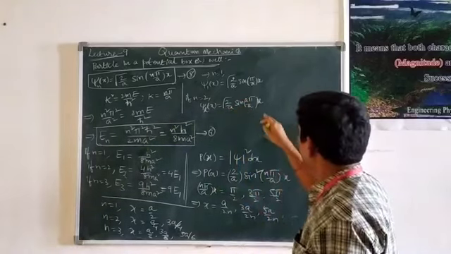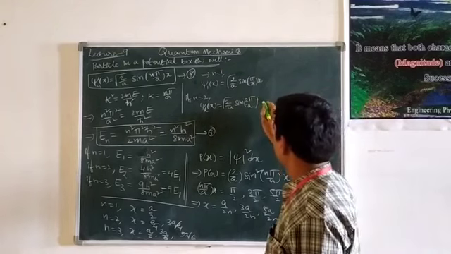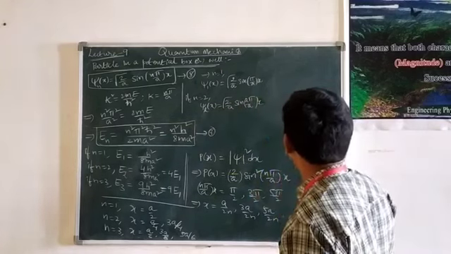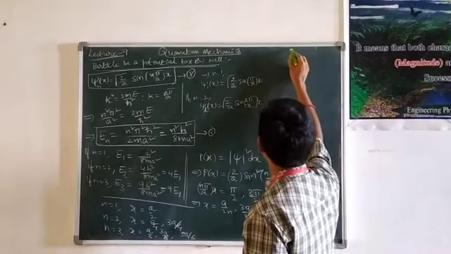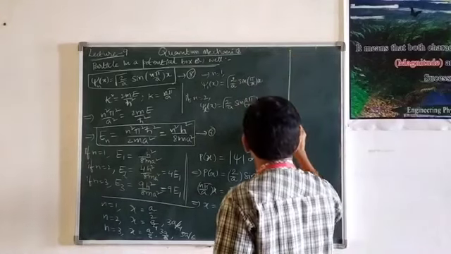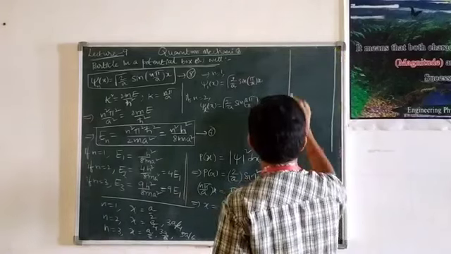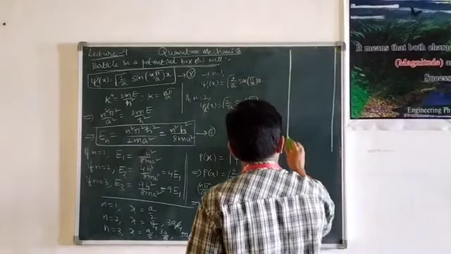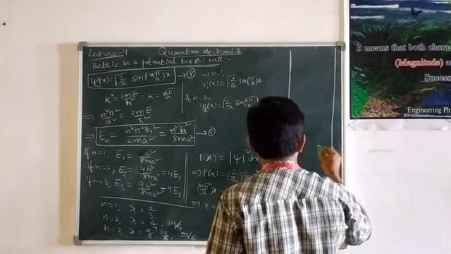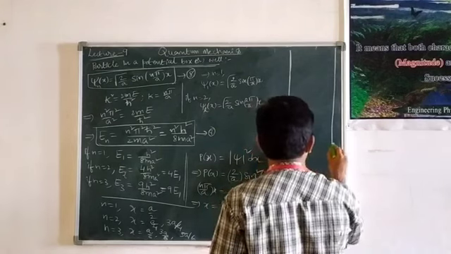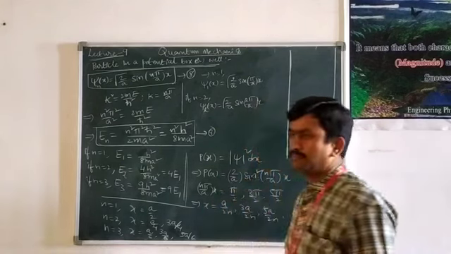Now, we can represent these wave functions in the diagram, how the wave function will be existing. Now, let us see the diagram. Then we can easily understand how the wave functions are existing with the wave associated with a moving particle inside the infinitely deep potential well.